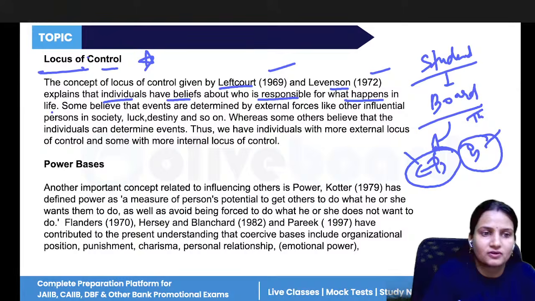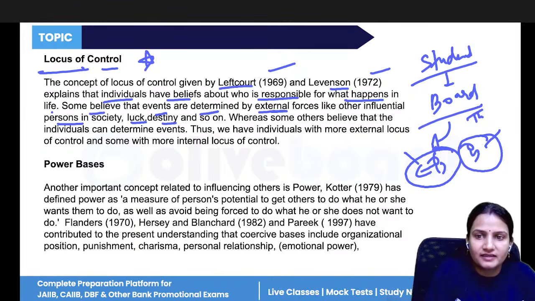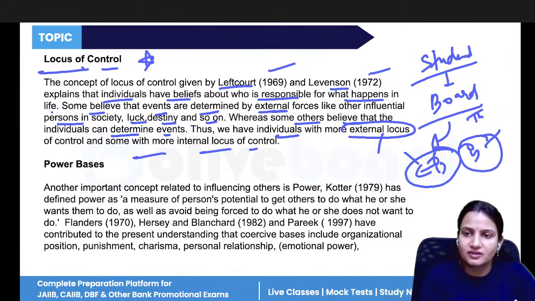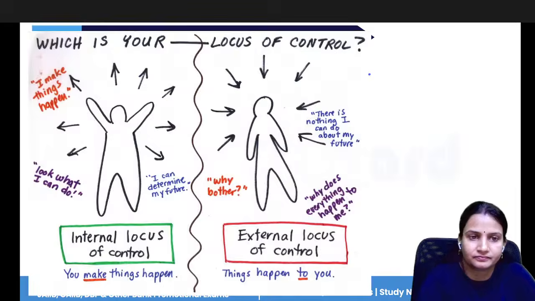So that is what the locus of control is. Some believe that events are determined by external forces like persons in society, luck, destiny, and so on, whereas others believe that individuals can determine events. Thus we have individuals with a more external locus of control and some with a more internal locus of control. External locus means you are blaming external factors; internal locus of control means you are blaming yourself.